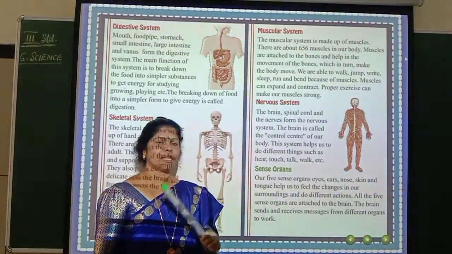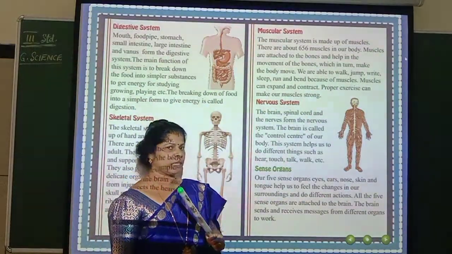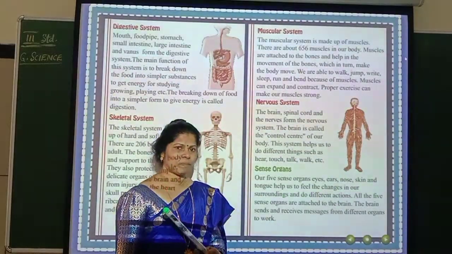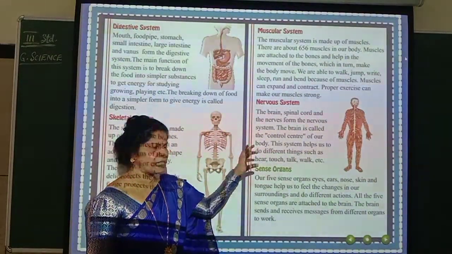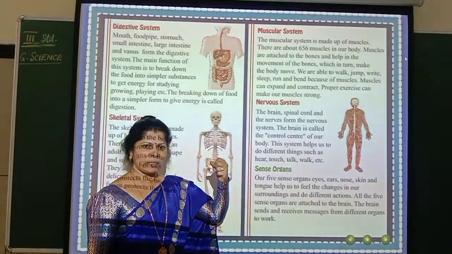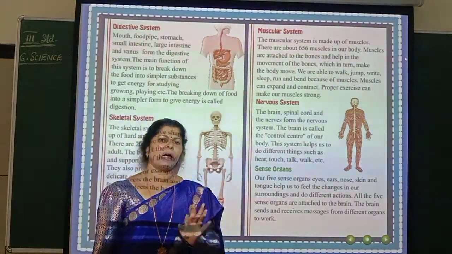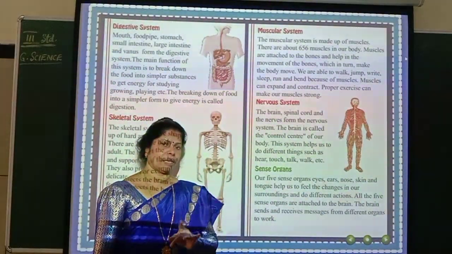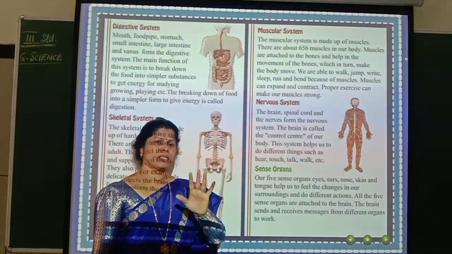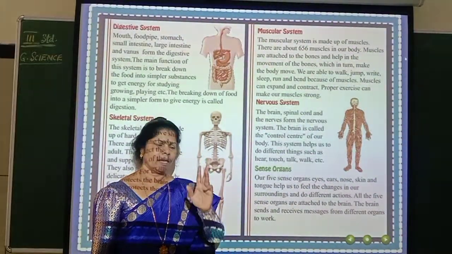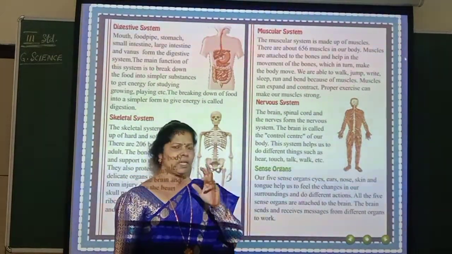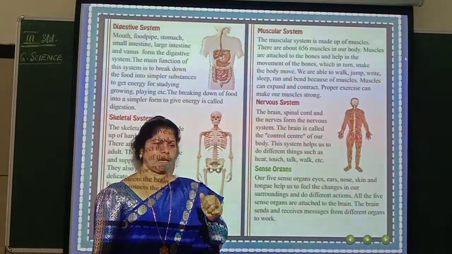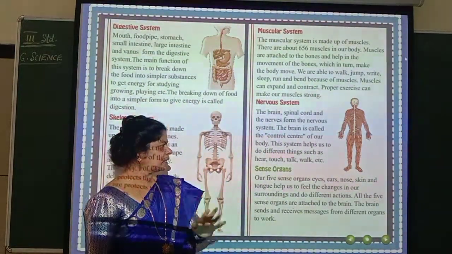smell. You are getting the smell through your nose. Then your tongue. Tongue helps you to get the taste, isn't it? Now I told you if you touch any hot object, immediately you remove your hand, right? When you touch a cold object, you say it is cold. How do you get that hot, cold and all that? It is because of the skin. Skin helps you to feel. So there are 5 sense organs: eyes to see, ears to hear, tongue to taste, nose to smell, skin to feel.